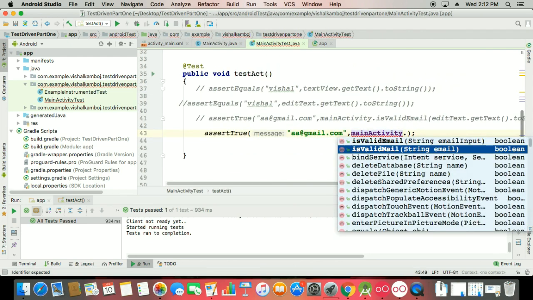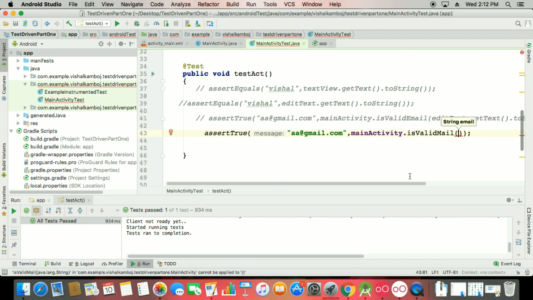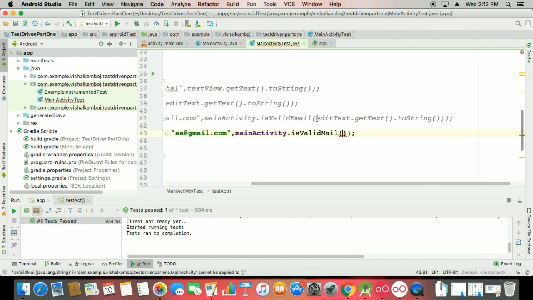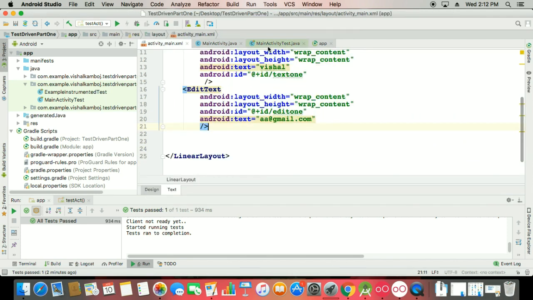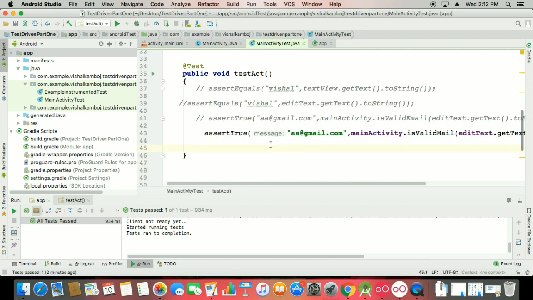Yes, this is your isMail, and the rest of the things copy paste, that is your string. So it's good to check whether it is equal or not. So that means our input is perfect, so all tests pass.